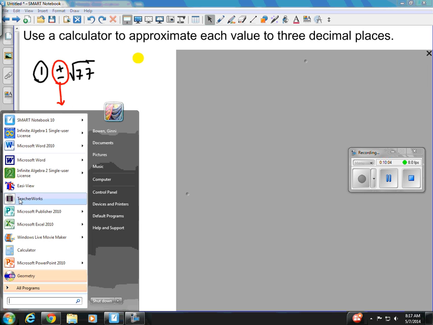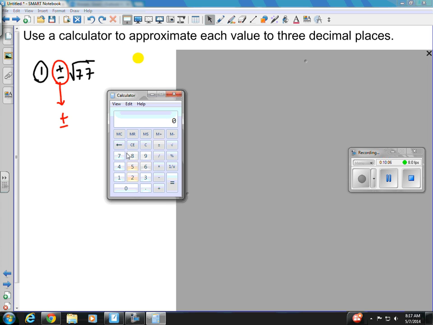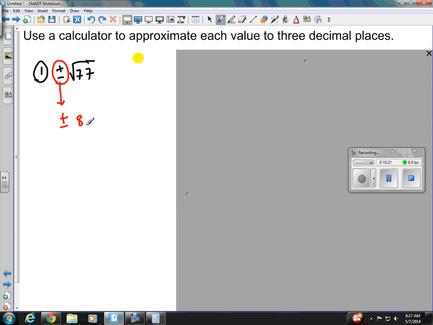Now, square root of 77. So put in 77, we're going to take the square root of it, and it's 8.7749. Now it says round to 3 decimal places, so that would put me at the 4. And that 9 is going to round up my 4 to a 5. So my answer is going to be 8.775.